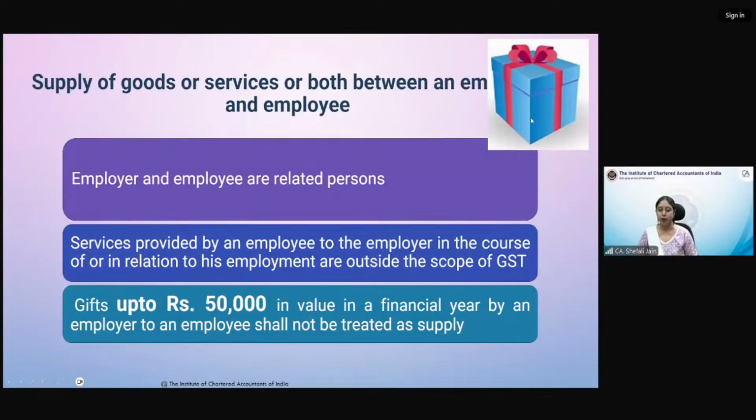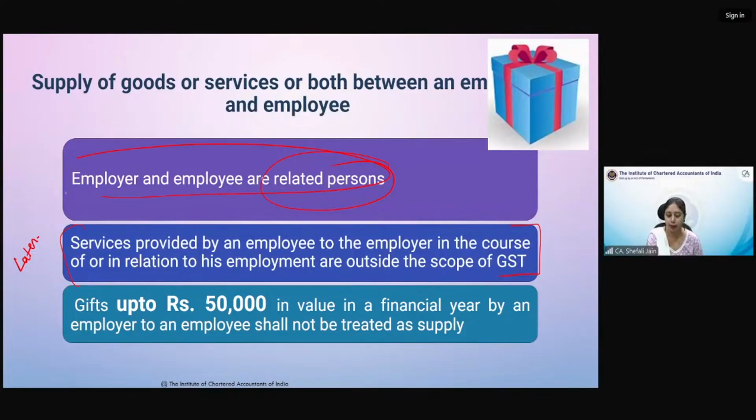So supply of goods or services between distinct persons qualify as supply, related persons qualify as supply even without consideration. अब employer और employee जो हैं वो भी related persons होते हैं as per the definition of related persons. We have not seen the definition but they are related as per the definition of related persons. So services provided by an employee to employer. अच्छा ये this is somewhere related to schedule 3. But this point we will cover afterwards. Later on we'll cover this point.